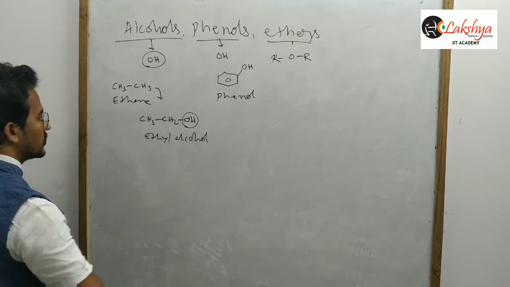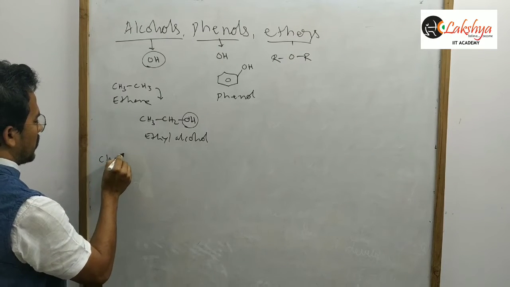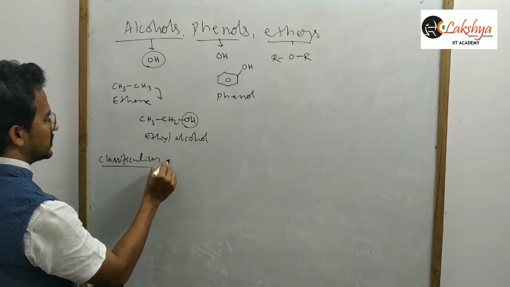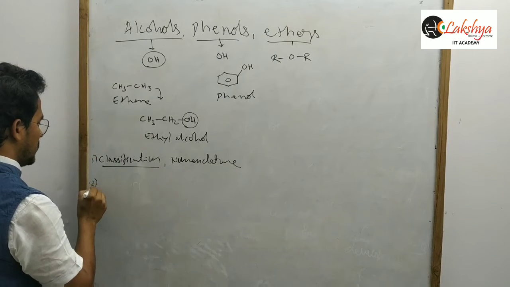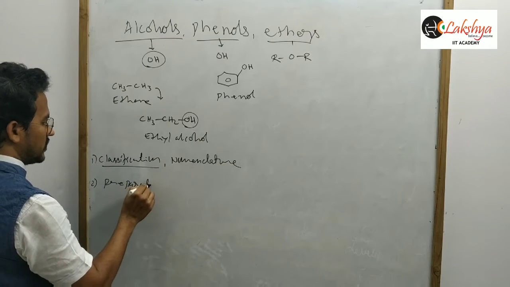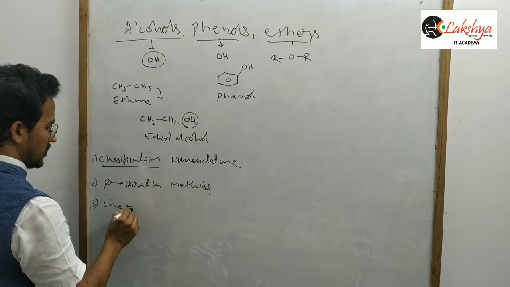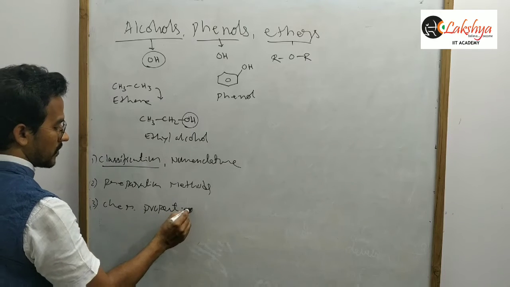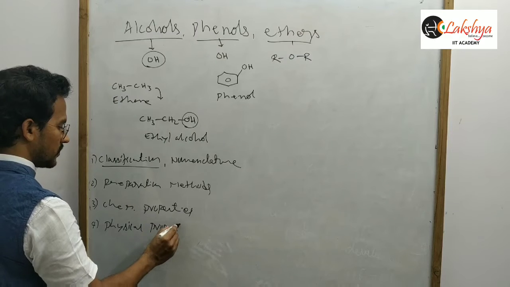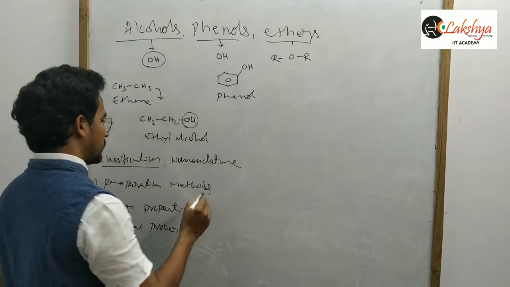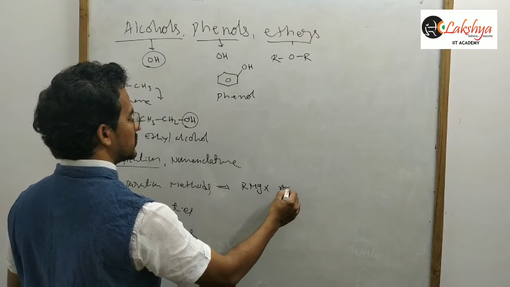So again, here classification. In the chapter we will discuss the classification and nomenclature of alcohols, the second one, preparation methods, the third one, chemical properties, and the fourth, physical properties.